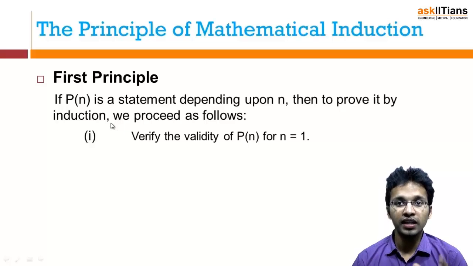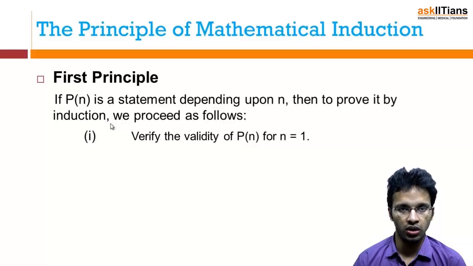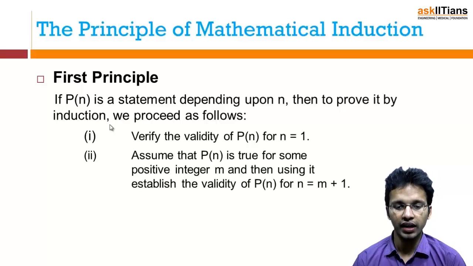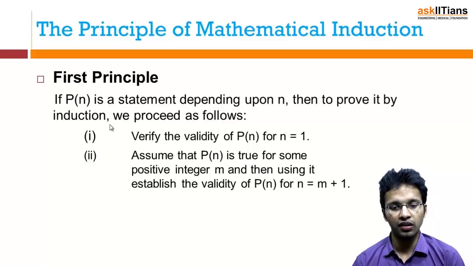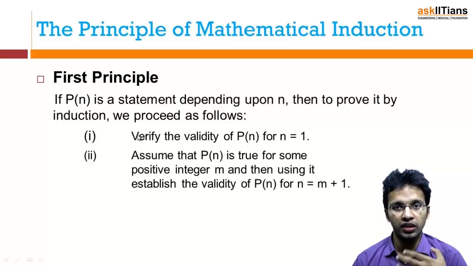For any statement, we first put n, or whatever the variable is, equal to 1 and see whether that statement comes out to be true or not. Then after that we assume that it is true for any value, an integral value or natural number. That is the induction step. We are assuming it for a particular value and saying that this is true. Then based on that we will prove it for the next value.